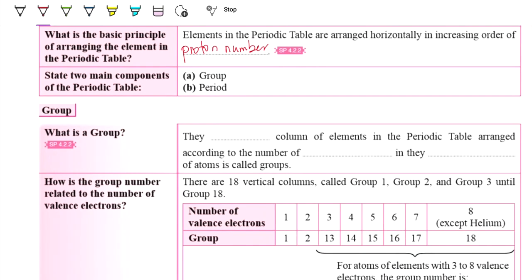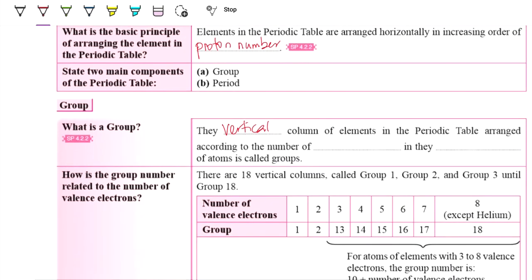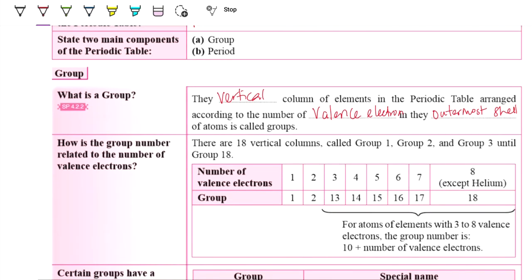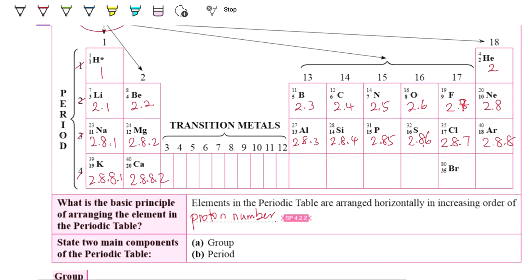Okay, so there are the vertical groups. A vertical column of the elements in the periodic table that are arranged according to the number of valence electrons in their outermost shell of the atoms is called a group. As we can see here, for group 1, the valence electron is 1.